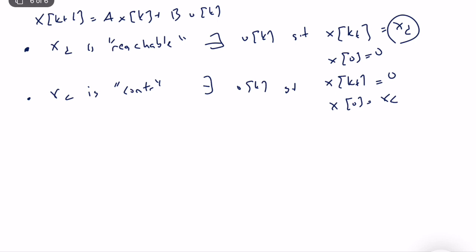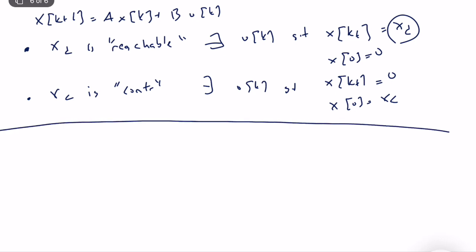From this perspective, the definitions are very similar to the continuous time case. In state space we generally talk about very similar concepts. Similarly, the set of all reachable states forms a vector space, a subspace of R^n, and the set of all controllable states is also a subspace of R^n.